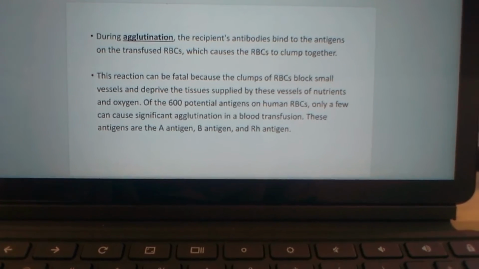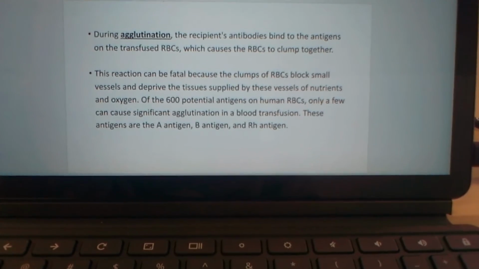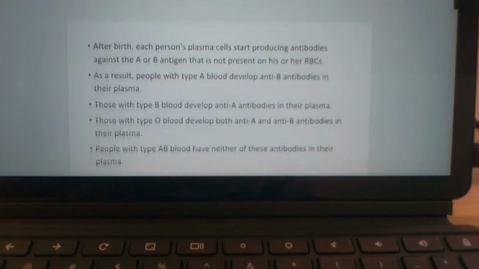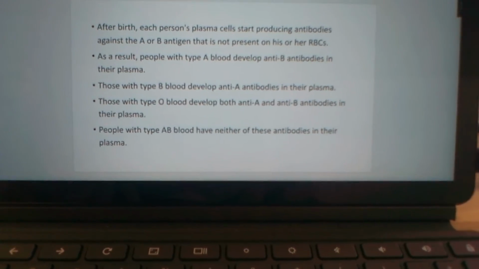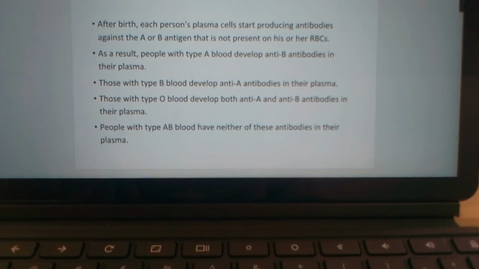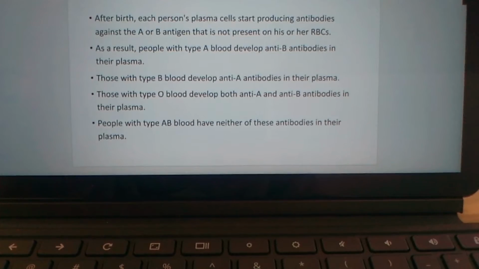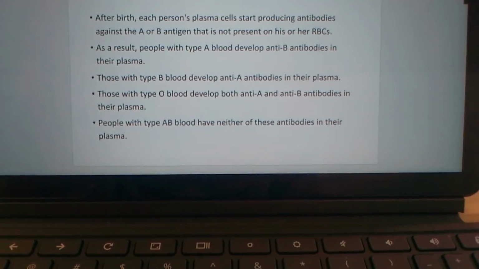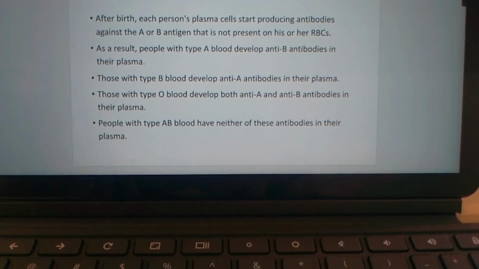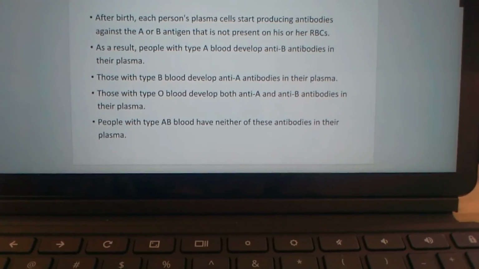Of 600 potential antigens on the human red blood cell, only a few can cause significant agglutination in blood transfusion. These antigens are the A antigen, B antigen, and Rh antigen. After birth, each person's plasma cells start producing antibodies against the A or B antigen that is not present on his or her red blood cells. As a result, people with type A blood develop anti-B antibody in their plasma. People with type B blood develop anti-A antibody in their plasma. Those with type O have both anti-A and anti-B in their plasma, and people with AB blood have neither antibody in their plasma.